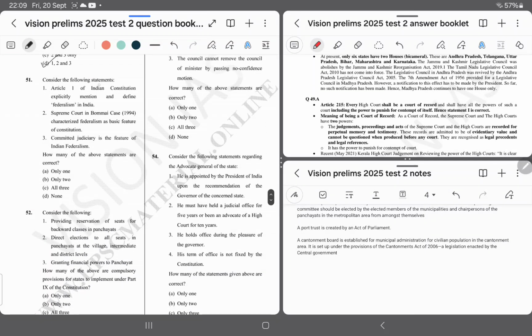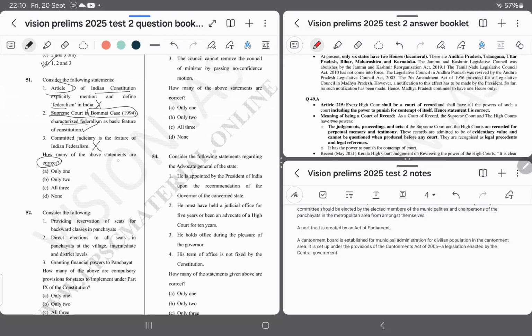Question number 51. Consider the following statements. Option 1. Article 1 of the Indian Constitution explicitly mentions and defines federalism. No. Option 2. The Supreme Court in the Bommai case characterizes federalism as a basic structure of the Indian Constitution. Right. Option 3. Committed judiciary is a feature of Indian federalism. It's wrong.